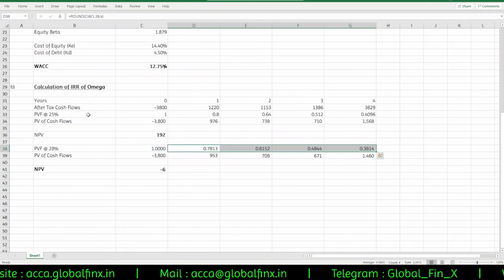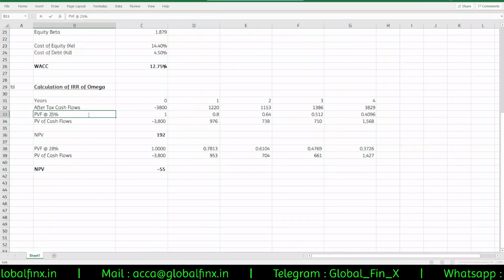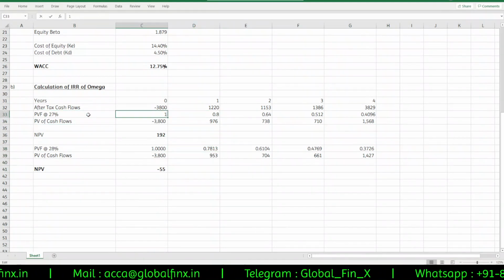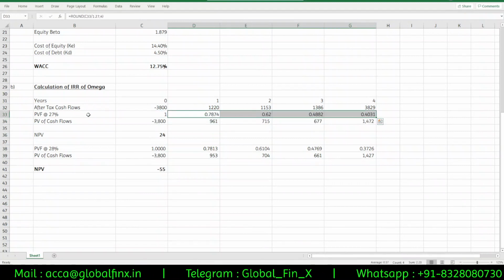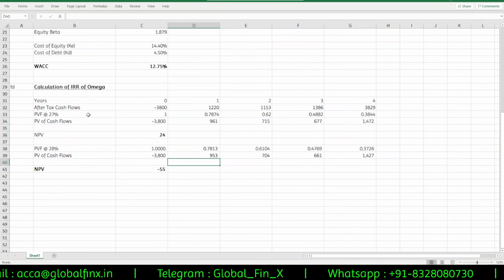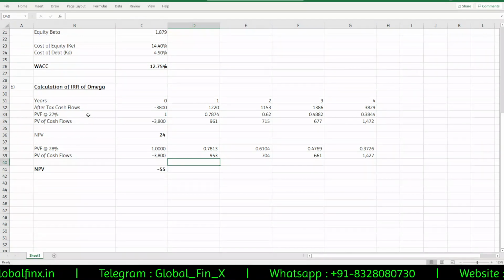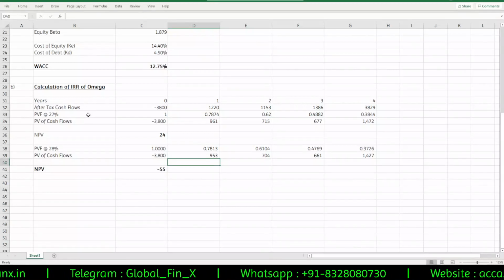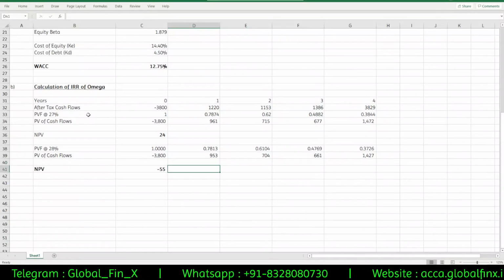I can do this all day, guys. So I'll stop there. I'll take this as 27. So somewhere between 27 and 28. I'll get a very close, very accurate answer if I do that. I can go with 20 and 30 also. Still I'll get the answer, but there will be a slight difference compared to when I do the interpolation technique.